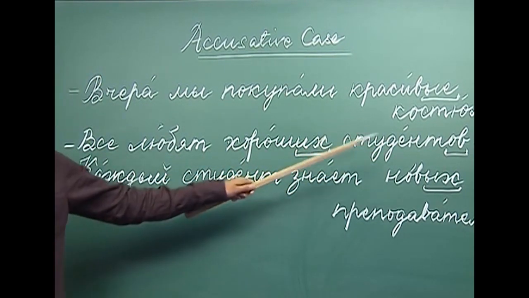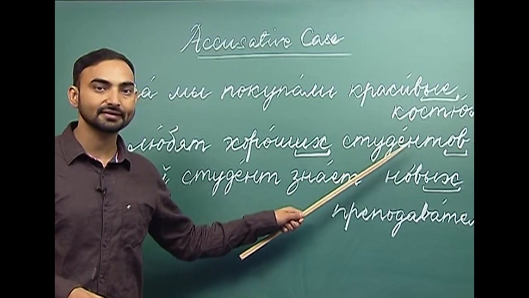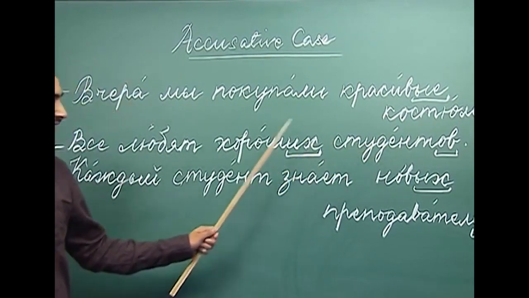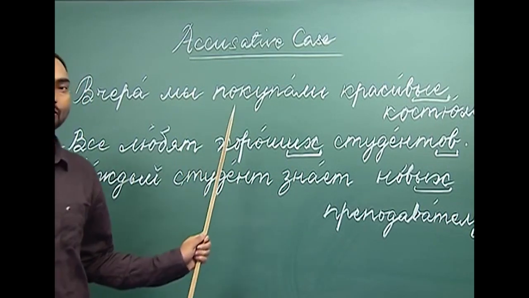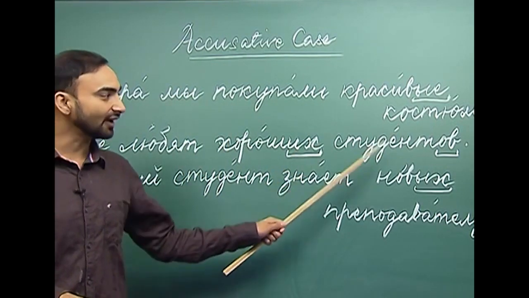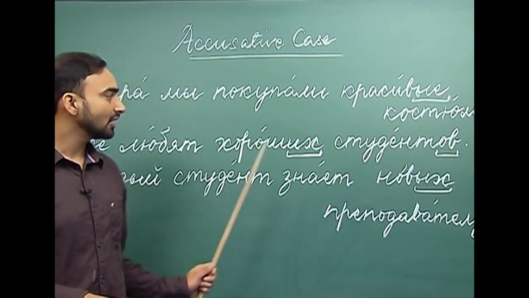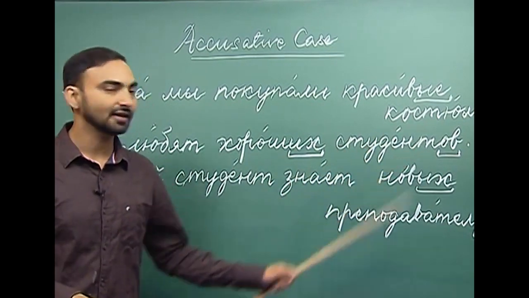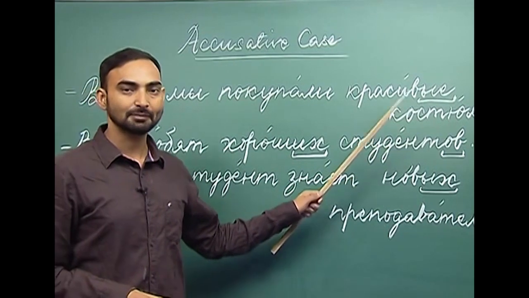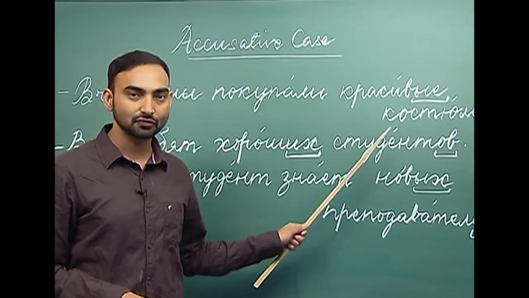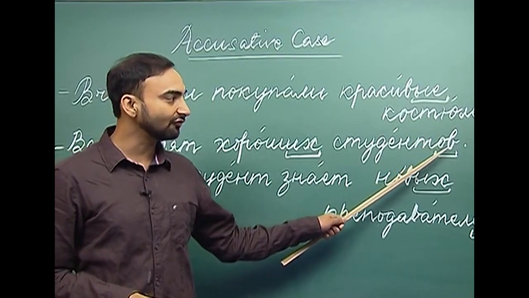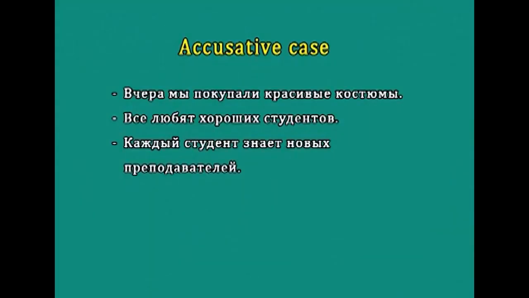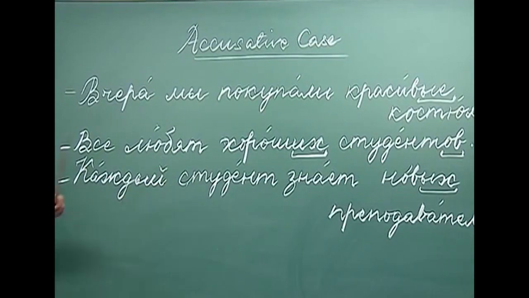So, here the noun is animate. Student is an animate noun, that is why we have used хороших. So, хорошие becomes хороших if it qualifies an animate noun. Хороших студентов, the plural of student in the accusative case, студентов. So, we are adding o and v, студентов. Все любят хороших студентов.